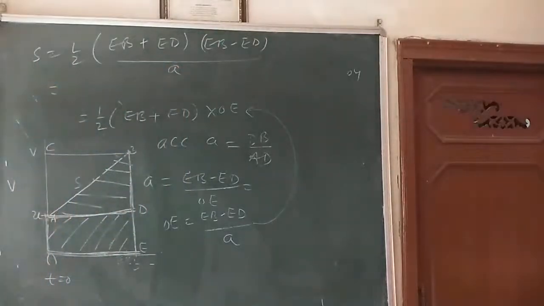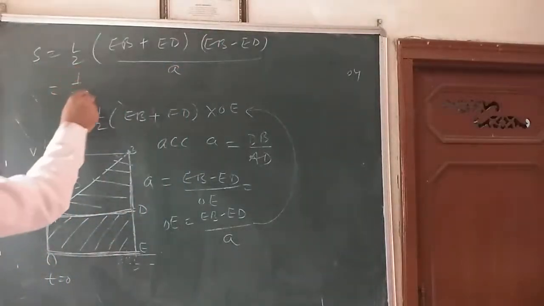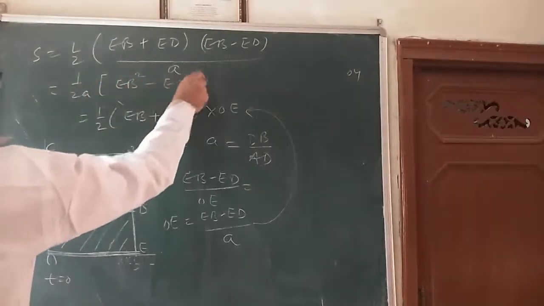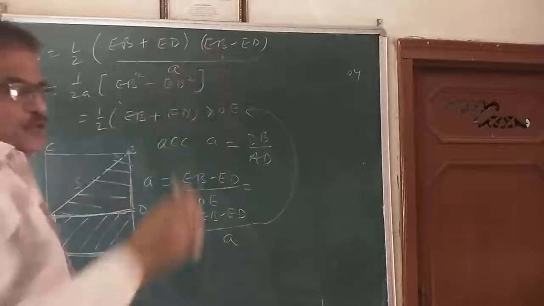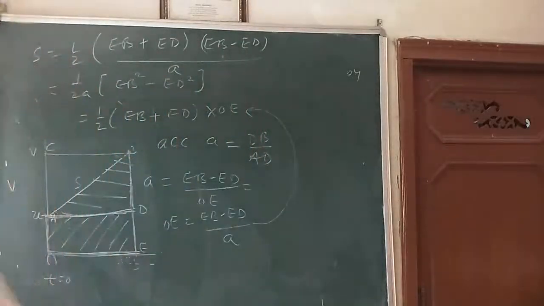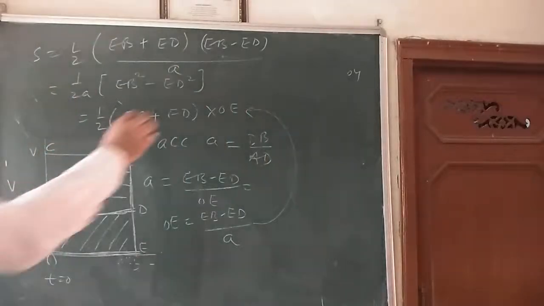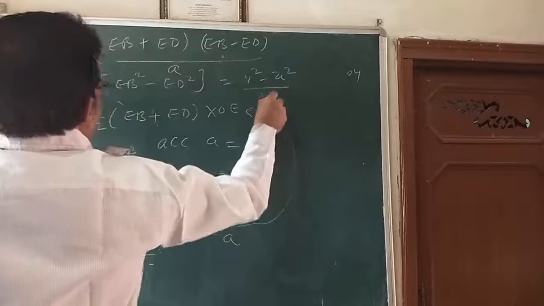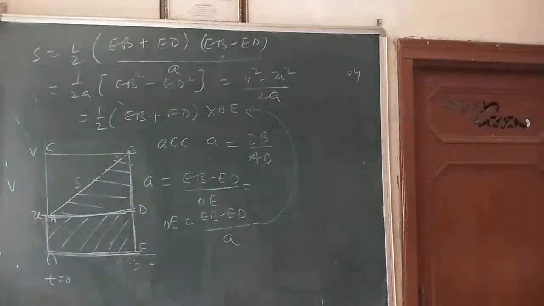So what is that? 1 by 2A into EB square minus ED square. A plus B into A minus B is equal to A square minus B square. What is EB square? That is V square. This is U square, divided by 2A. Then cross multiply it.